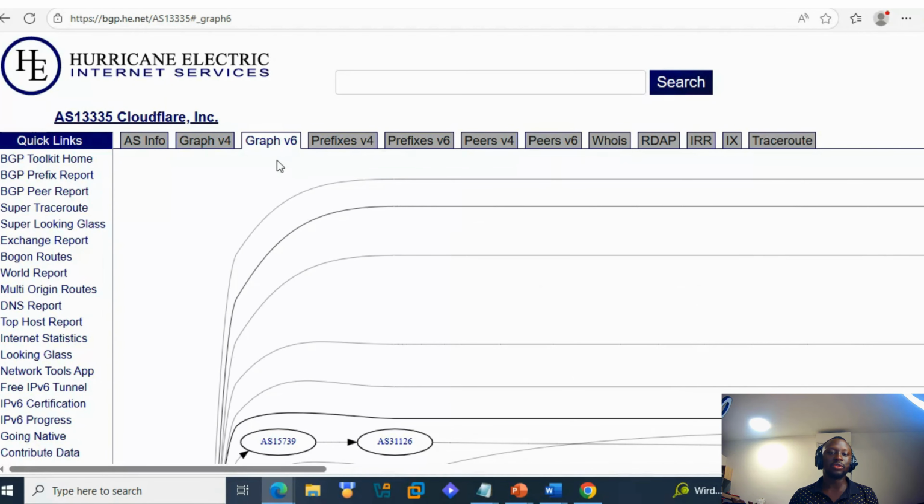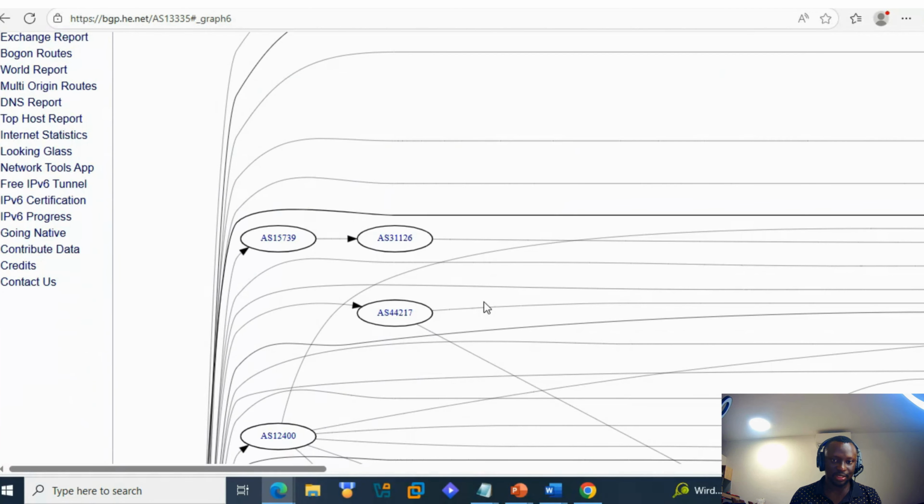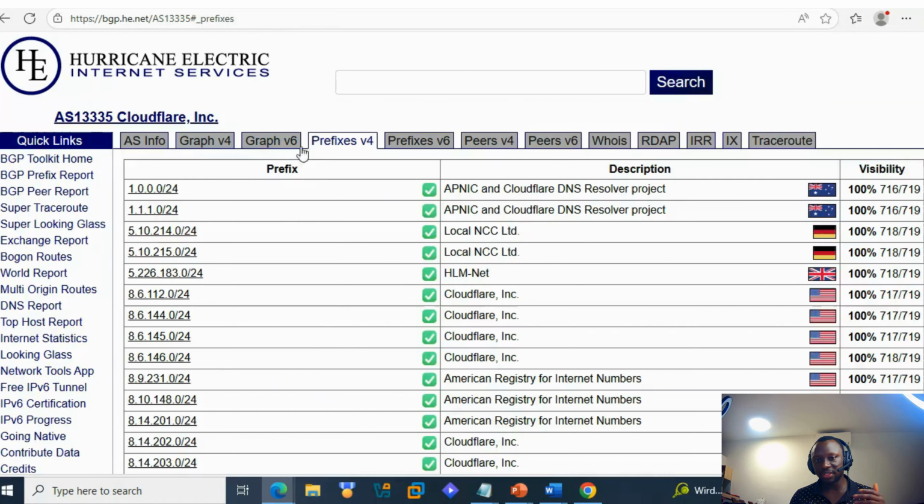We also have it for IPv6. You see the connection. You can expand it and get more information. The IPv6 prefix, this is very important. Like I was saying, we can see some companies, not Cloudflare, probably in England, in Germany, in Australia, and Cloudflare probably operates with those companies.